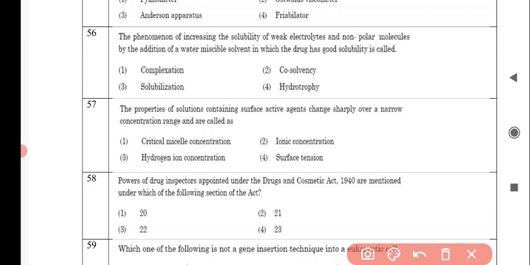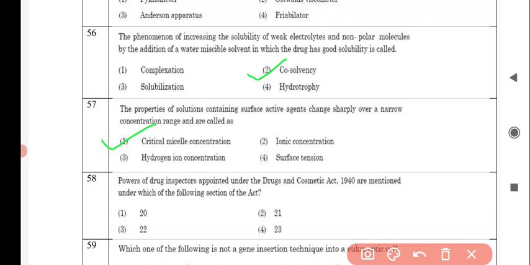Next question is, the phenomenon of increasing the solubility of weak electrolytes and non-polar molecules by the addition of a water miscible solvent in which the drug has good solubility is called, and the correct answer is option number 2, co-solvency. Next question is, the properties of solutions containing surface active agents change sharply over a narrow concentration range and are called as, and the correct answer is option number 1, critical micelle concentration.